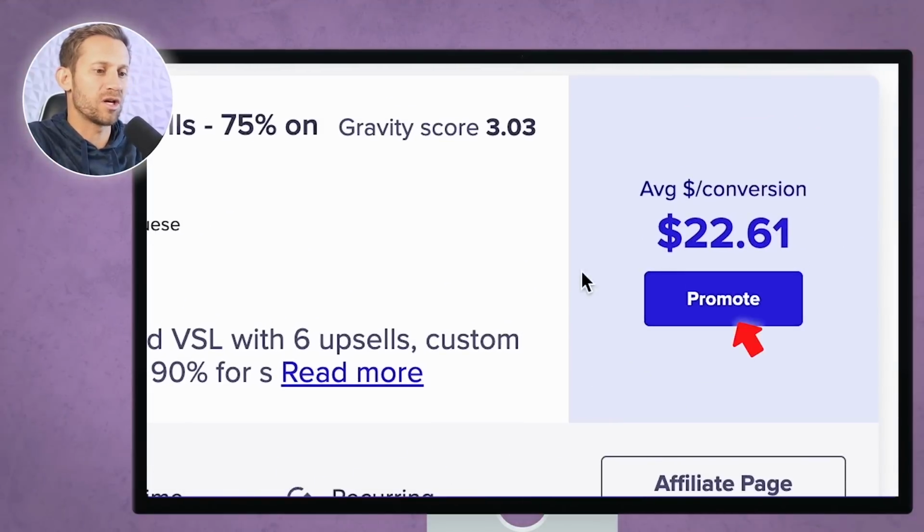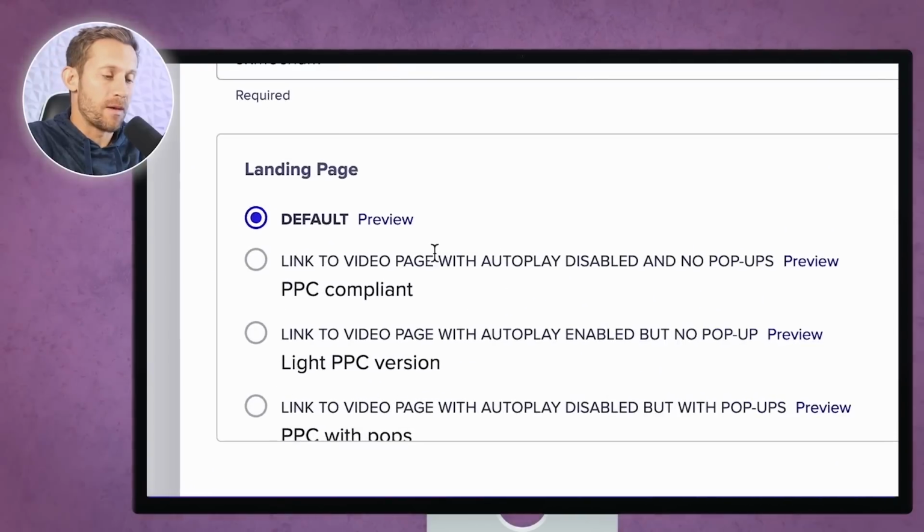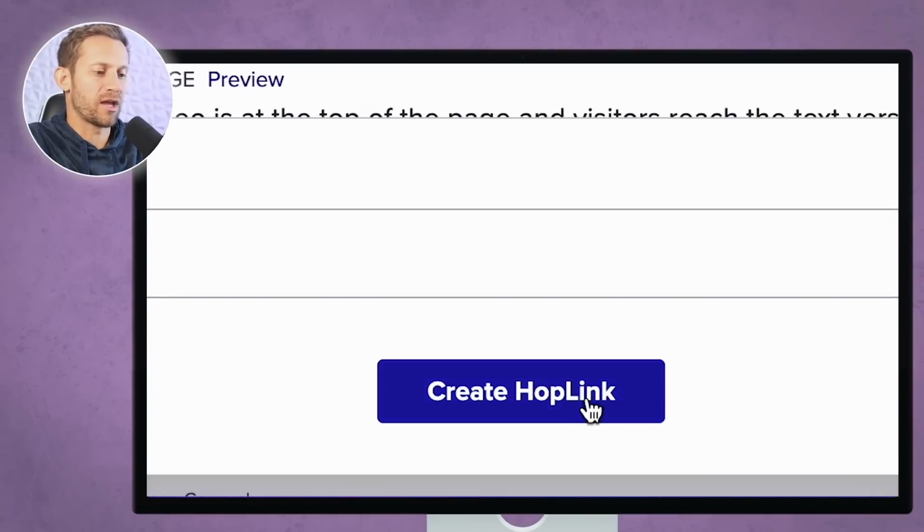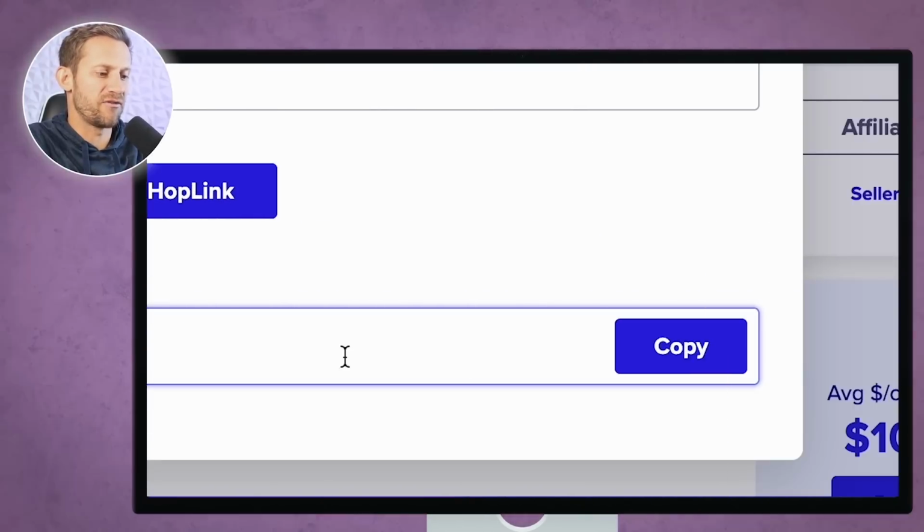So what we're going to do is we're going to look and we're going to click on promote right there. Then we're just going to see that default link right there. And we're going to click create hop link, and it's going to give us an affiliate link like that.